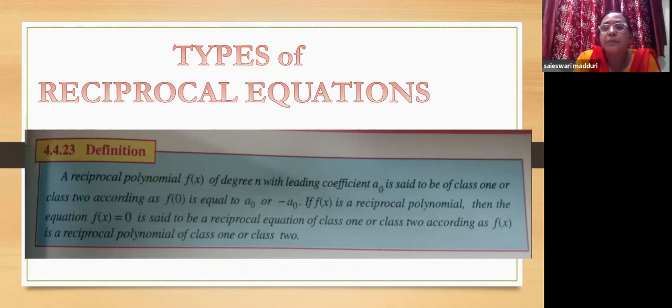Suppose there is a polynomial equation which has a positive constant, then it is class 1. If it has a negative coefficient, minus a naught, then it is of class 2. It is as simple as that. So if the leading coefficient is positive, it is class 1. If the leading coefficient a naught is negative, then it is of class 2. That is what the definition says.